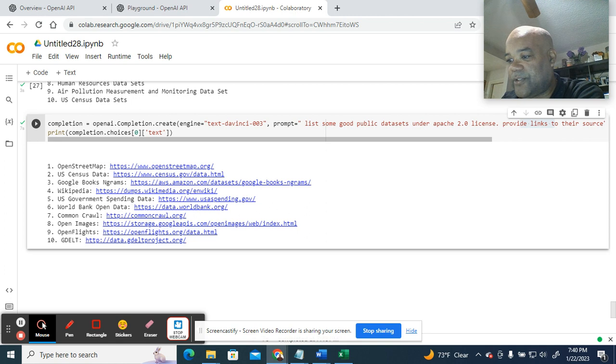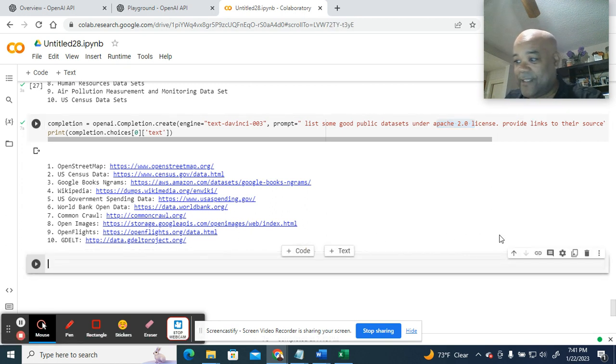Not all these links are going to be correct, but it does a fairly decent job of finding source links. The Google Ngrams. What's another one? Common Crawl. That's a good one. NASA. Those are all pretty good. And if it doesn't give you the exact location of the data, in most cases they'll give you a link that's close enough where you can go poking around in there to find the data that you're looking for. And remember, we said we only want data that's Apache 2 license, so you have access to that.